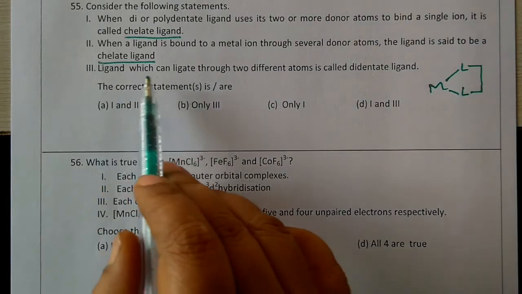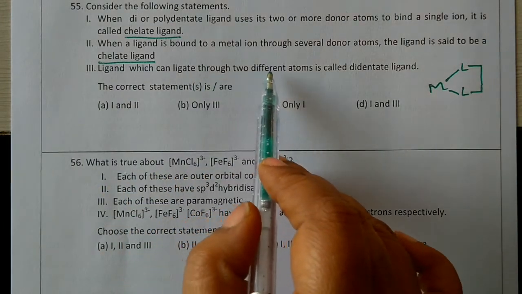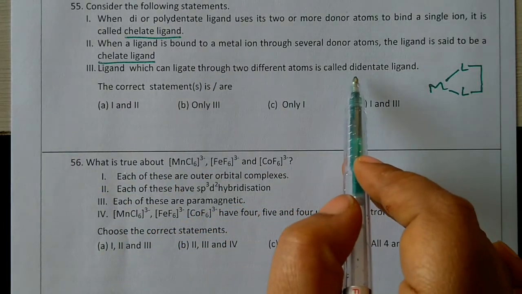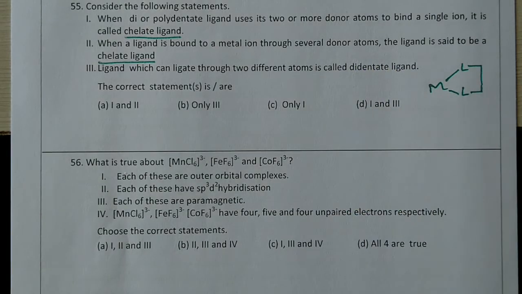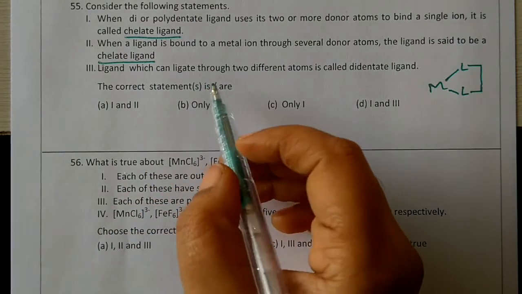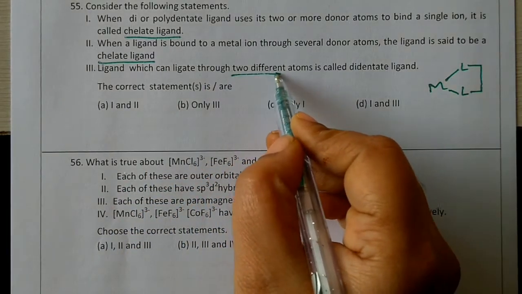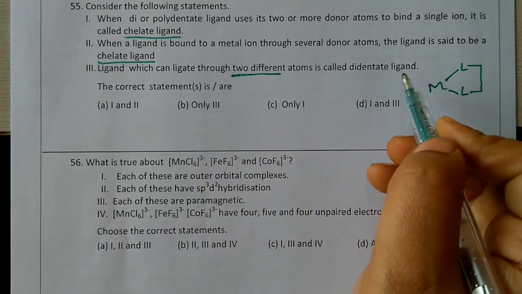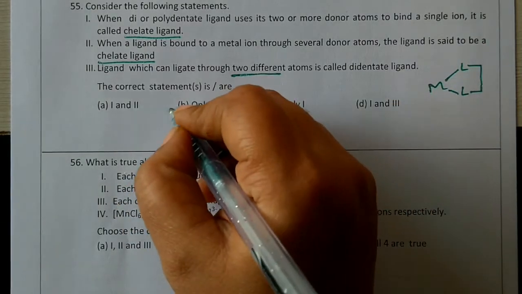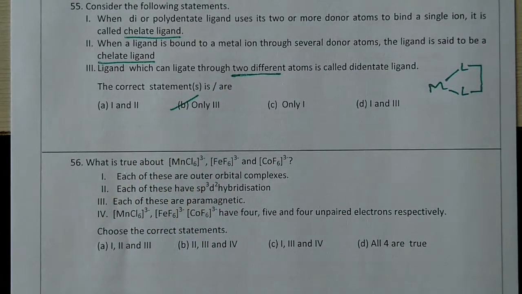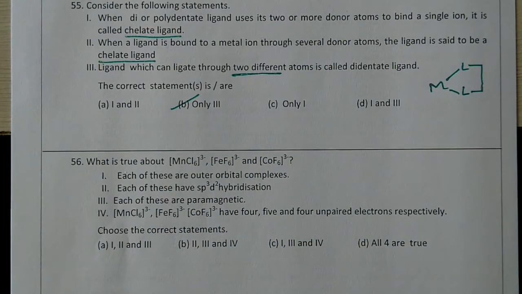Next one, a ligand which can ligate through 2 different atoms is called a didentate ligand. That is true. If it is ligating through 2 different atoms, then it is called a didentate ligand. That means that only 3 is the correct option.